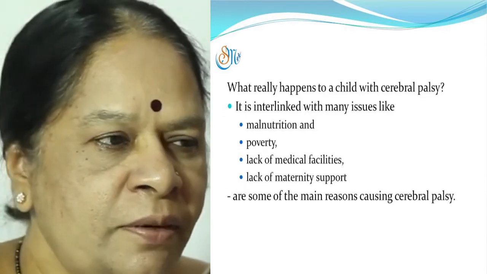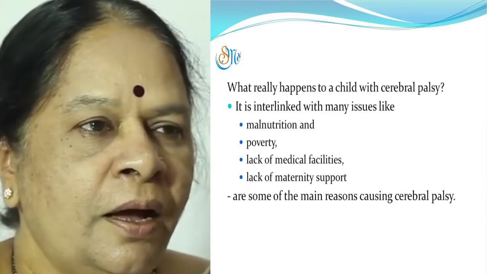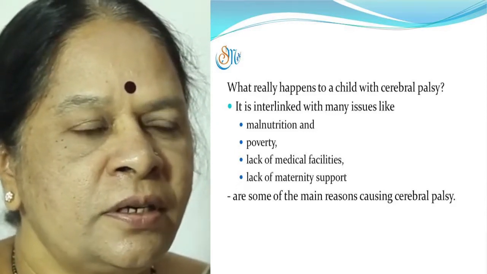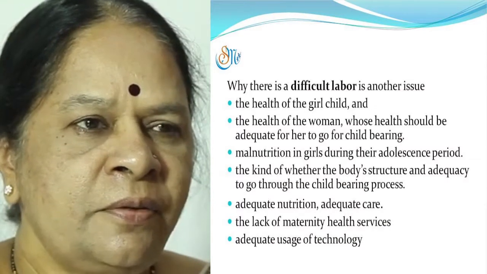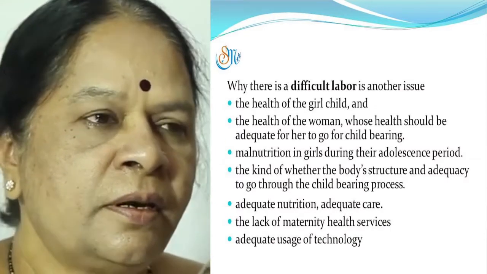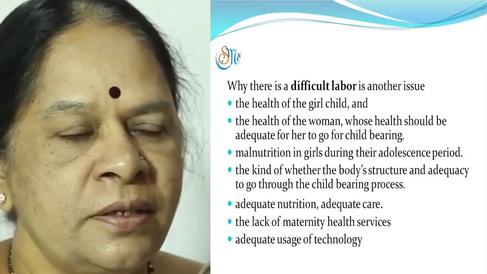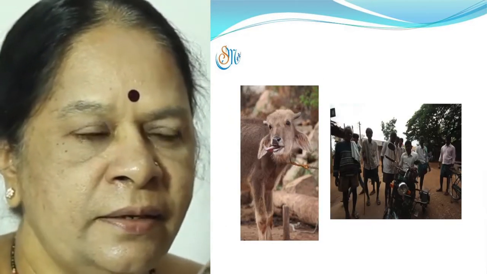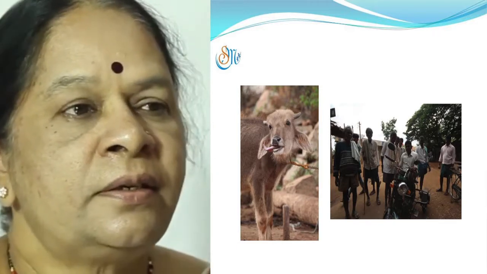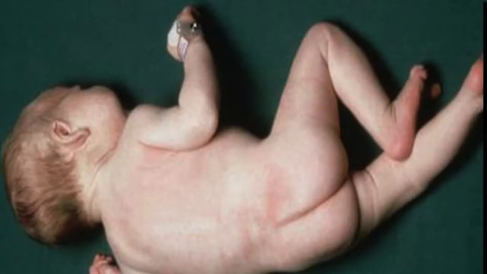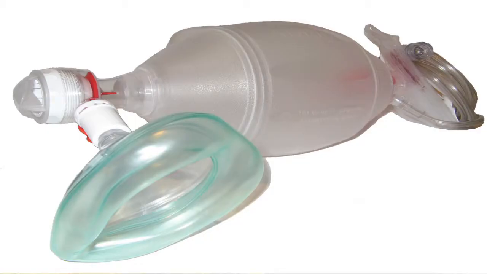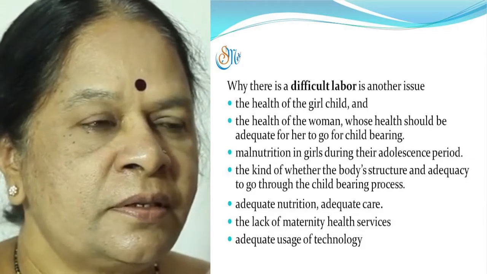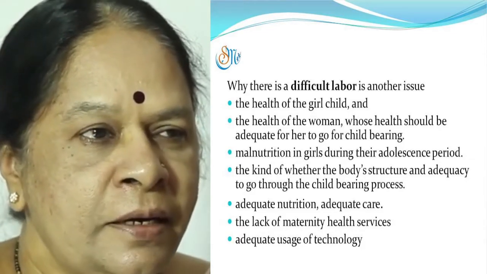Having said it, it is very important for us to look into how the cerebral palsy actually occurs and how we can really take measures to prevent it. Cerebral palsy, I would say, has several causes. One of the major causes in low resource countries like India, we have seen, is difficult labor leading to birth asphyxia. Why there is a difficult labor is another issue which we really go deeper into.